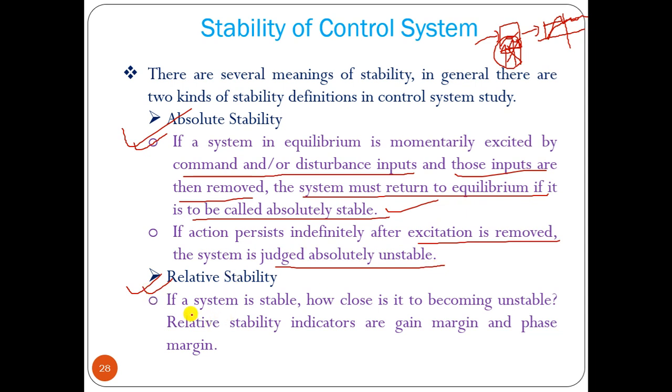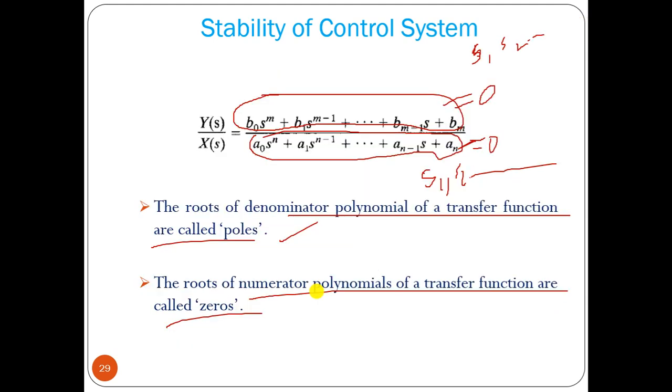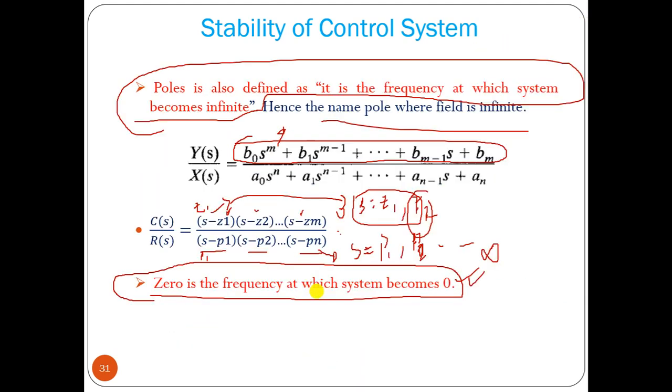Relatively stable means if a system is stable, how close is it to becoming an unstable one, that is called relative stability. That means what we have to do to bring the system into instability mode, that we have to find out. Relative stability indicators are basically gain margin and phase margin. Now about this point we will study it later. This is about pole, zero, and stability.